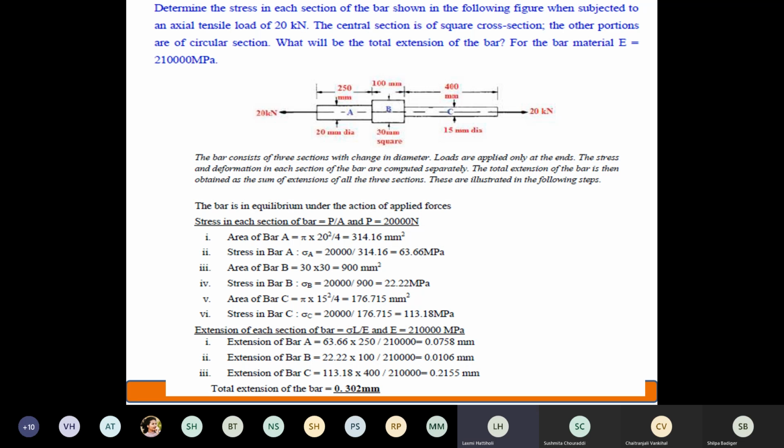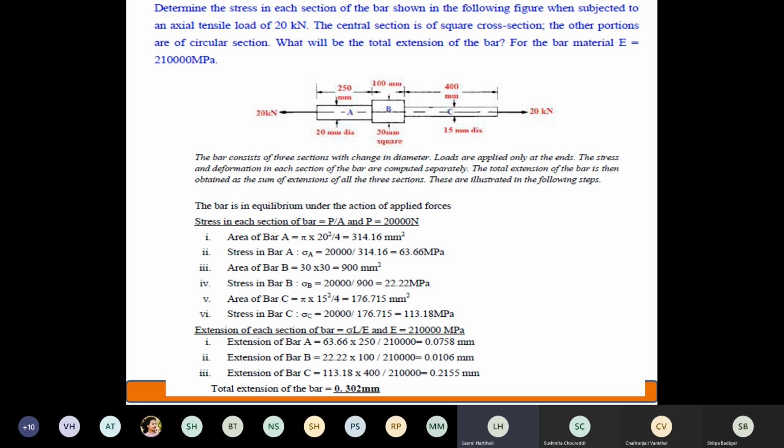Is that clear? And for this particular problem, he has given you Young's modulus. That is, he is actually telling you what type of material it is. So Young's modulus is given to you, that is 2.1 into 10 raised to 5 megapascal. Okay, so this is megapascal in the sense Newton per mm square.